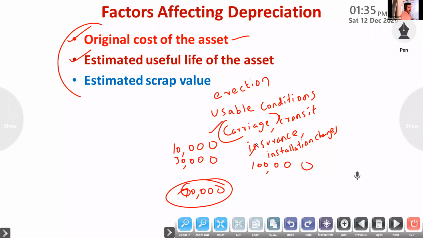Suppose the asset can be effectively utilized only for 10 years, so this 10 years is the useful life, estimated lifespan, service period, service span. Suppose it is used for 15 years, that means 15 years is the useful life.